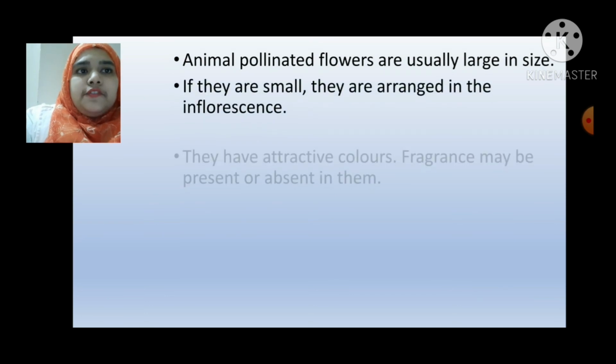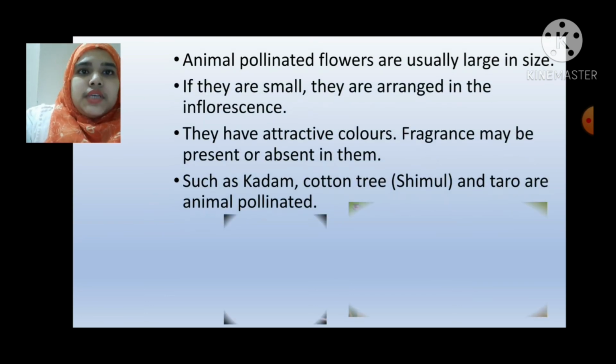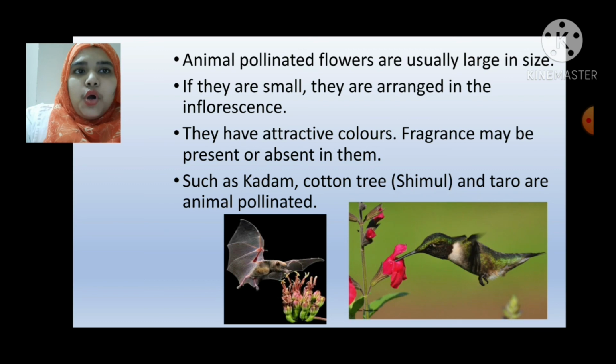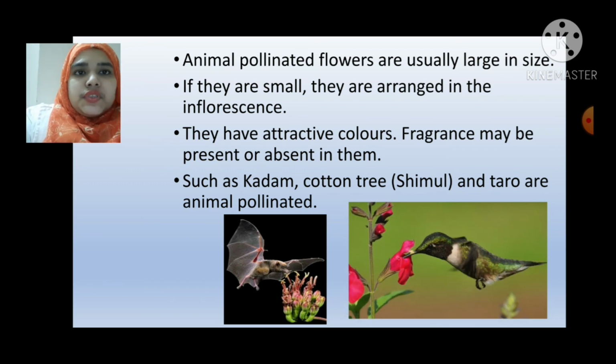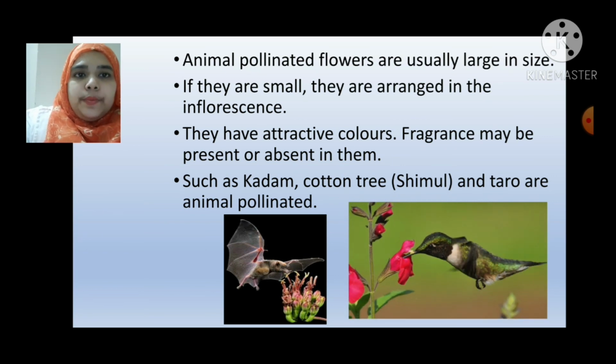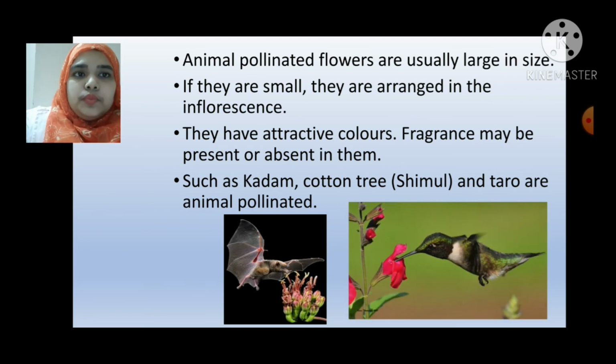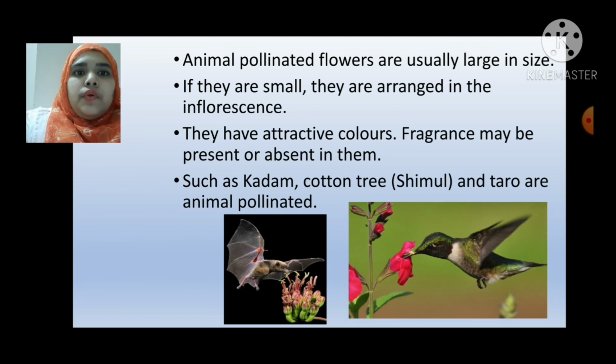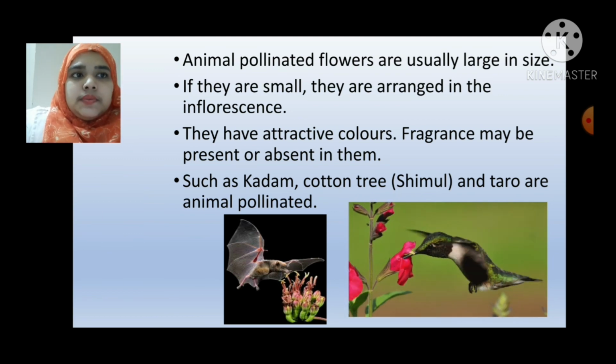Animal-pollinated flowers are usually large in size. If they are small, they are arranged in the inflorescence. They have attractive colors. Fragrance may be present or absent in them. Kodam, cotton tree, and taro are animal pollinated.